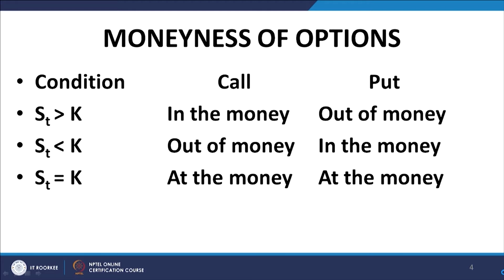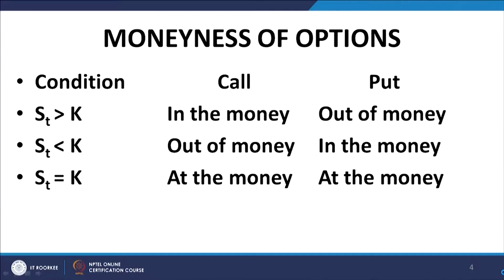Then I talked about moneyness of options. Moneyness is related to the payoff of the options. If ST is greater than K, then in the case of a call option it would be advantageous for the party who is long in the option to exercise it, because he can buy the asset at the price K, where K is the strike price.